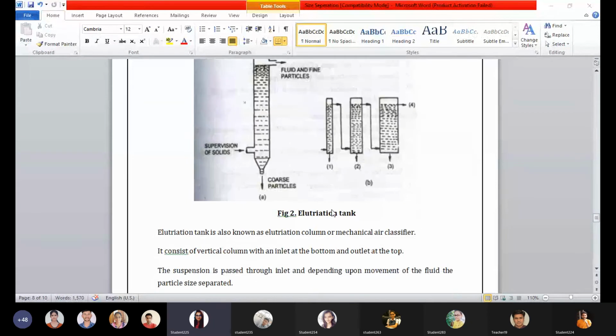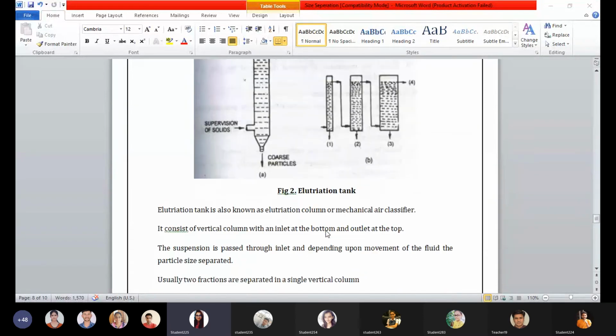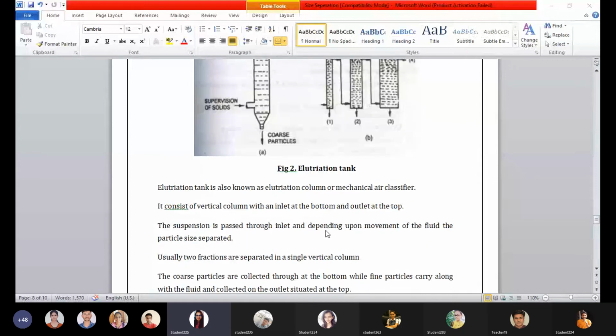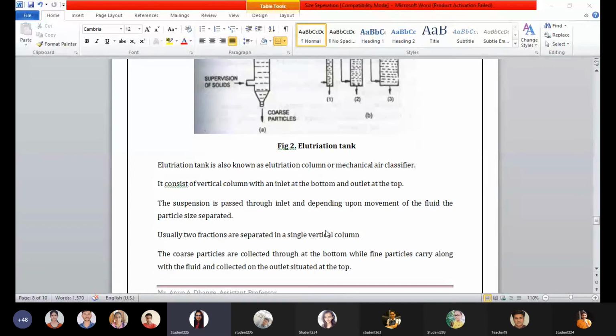The solvent used is basically water, and the coarse particles, having large size and high density, get separated near the inlet at the bottom, and moderately fine or fine particles get collected near the outlet due to their motion in the water.